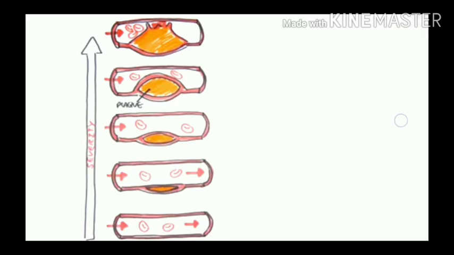Finally, after continuously bulging, this plaque formation will rupture. So after continuous accumulation of the plaque, we can observe a rupture of the endothelial lining.